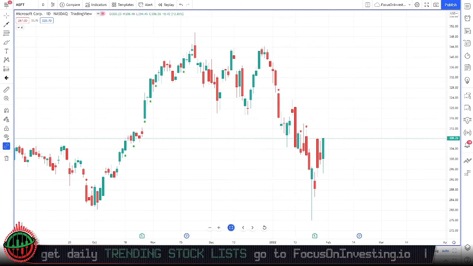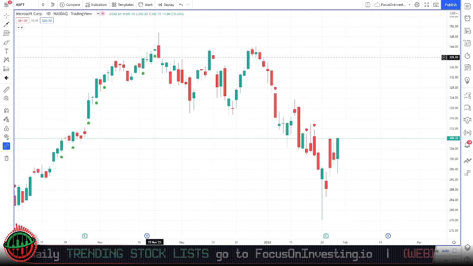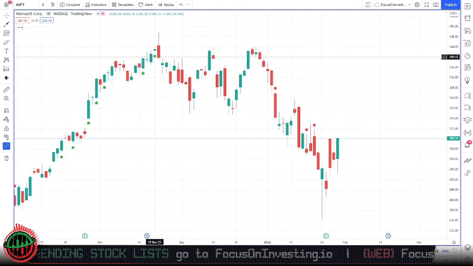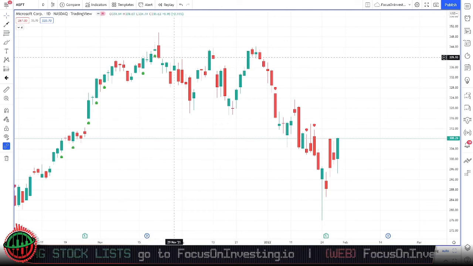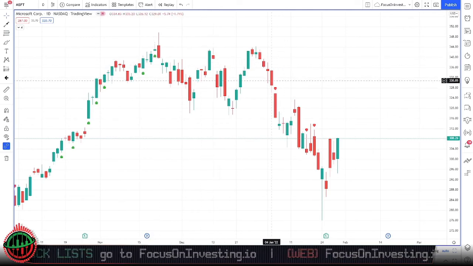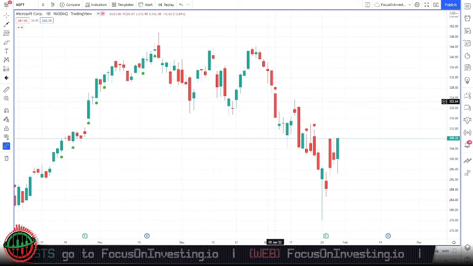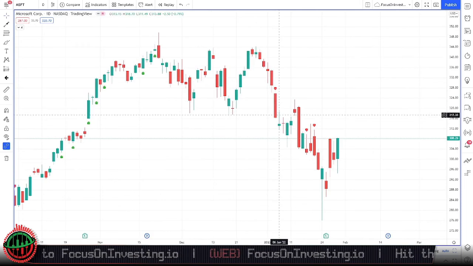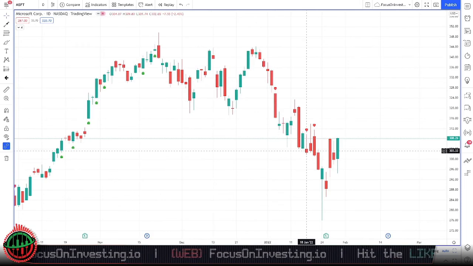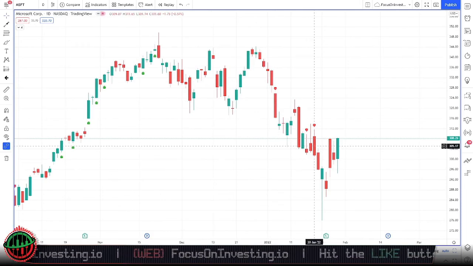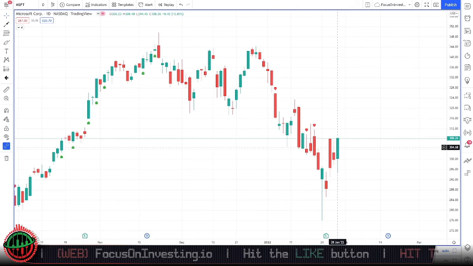If we zoom in some more, we can see that our last bullish indicator was here on the 19th of November 2021. Since then, we've had no indicators during this consolidation until we've come to the 5th of January, where we've had a bearish indicator, another bearish indicator on the 18th of January, and another bearish indicator on the 22nd of January. But if we look at our most recent bar on the 28th of January, we can see that there is no BOI or breakout indicator.